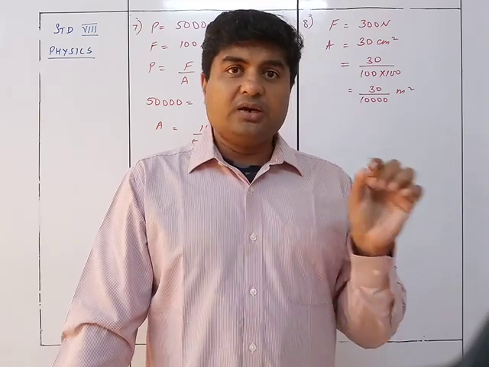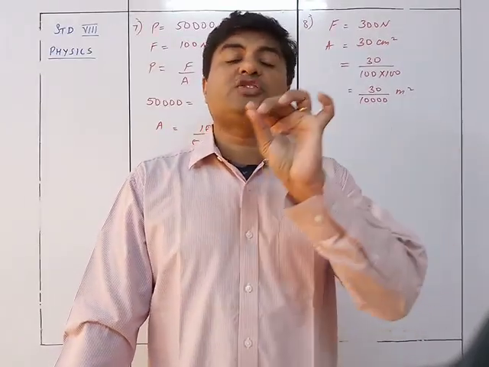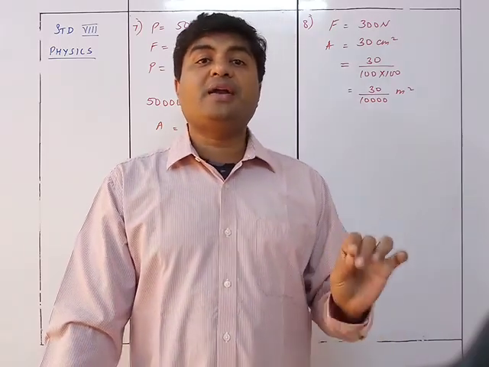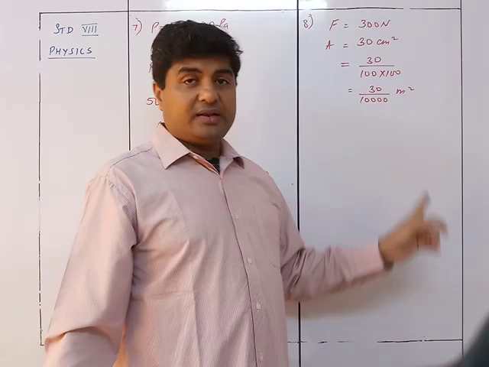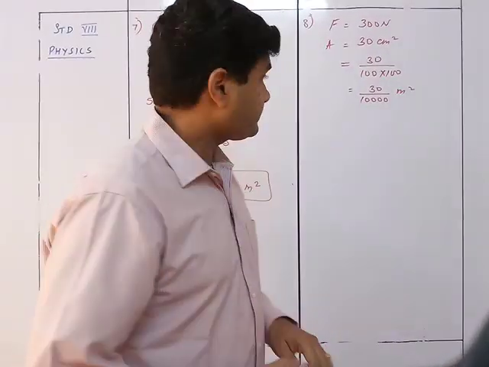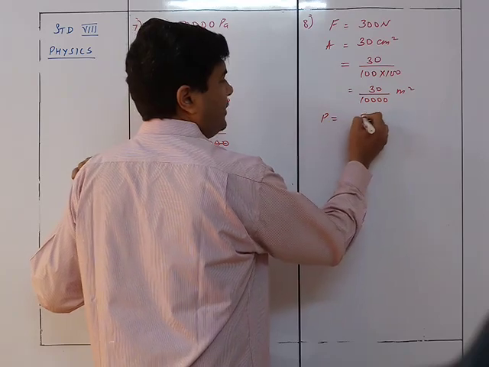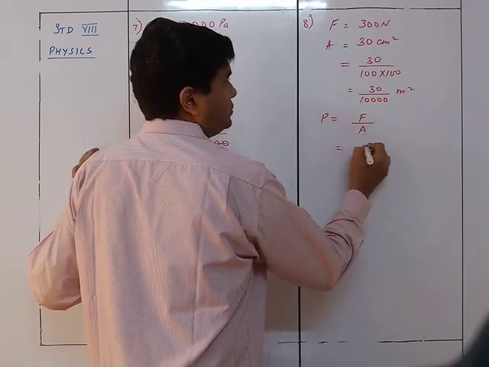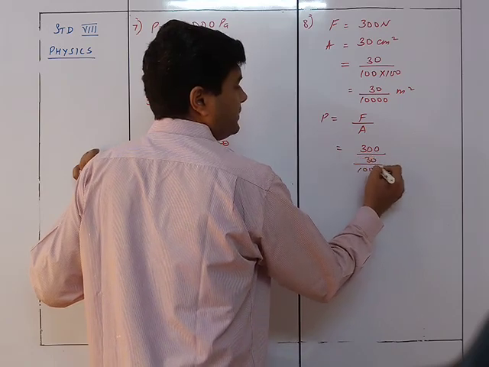30 centimeters is 30 upon 100 meters, but 30 centimeter square will be 30 upon 100 into 100. That means 30 upon 10,000 meter square. Clear? Now it's easy. Pressure is equal to F upon A. It is equal to 300 upon 30 upon 10,000.